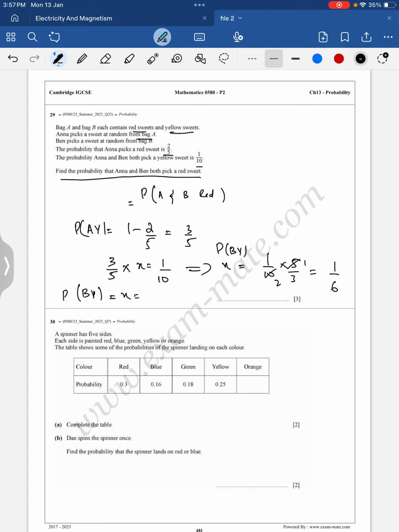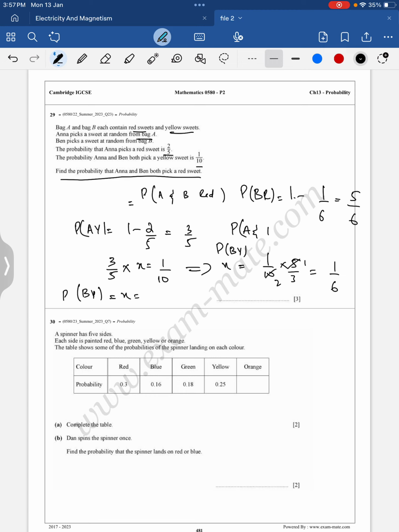So Ben picking a red sweet, I want to find out. So Ben picking a red sweet is equal to 1 minus 1 upon 6, which is equal to 6 minus 1, 5 upon 6. So now I know that Ben picking a red sweet is 5 upon 6, Anna picking a red sweet is 2 upon 5. So putting these values, probability of Anna and Ben picking a red sweet.